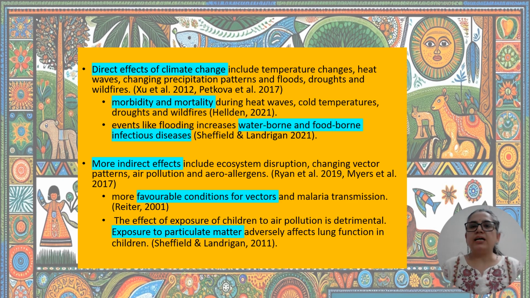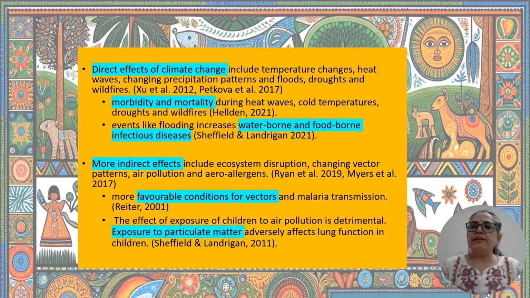Now, what are the pathways through which climate change affects child health? There are some direct pathways and there are some indirect pathways. First, as discussed previously, children are more susceptible to heat stress, heat related illness due to their developing thermoregulatory system. Second, climate change increases the frequency of natural disasters like hurricanes, snowstorms, floods. These are more frequent these days, and they pose immediate physical danger to children. There are direct effects related to this.